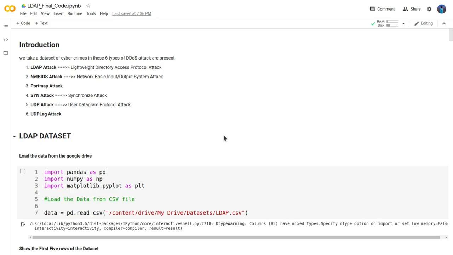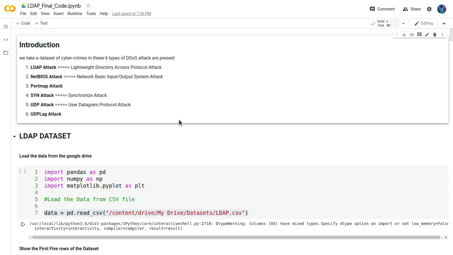Now we will start with the machine learning part of our project. We take the dataset from the website of the Canadian Institute for Cybersecurity to train our model. Here we take a dataset of cyber crimes. In this, 6 types of DDoS attack are present. First is the LDAP attack, second NetBIOS, third port map, fourth SYN, fifth UDP, sixth UDP lag attack.